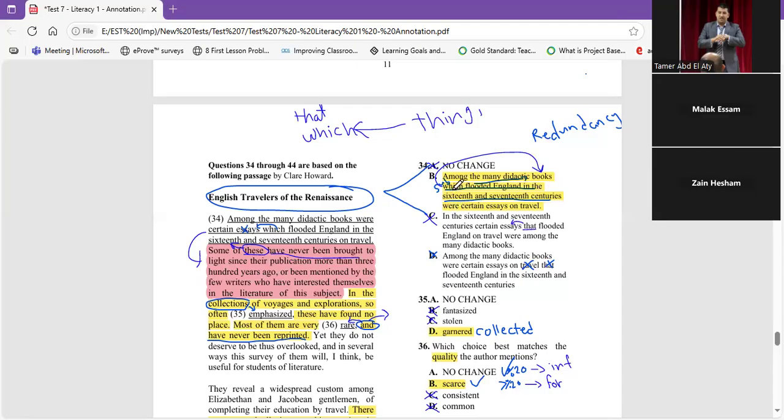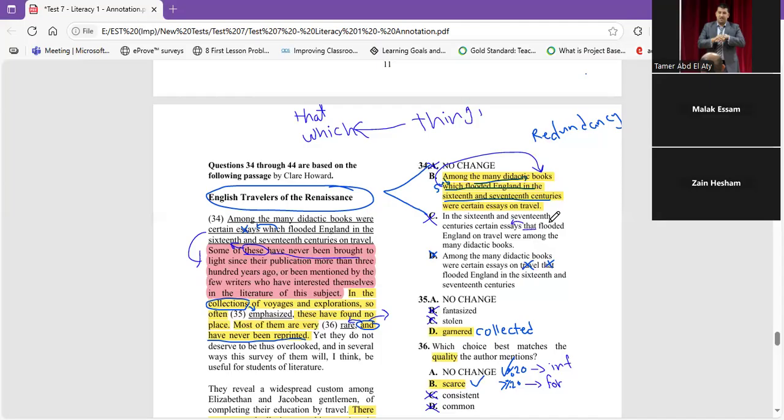Among the many didactic books which flooded England, it's the same thing. But look at the order. Among the many didactic books which flooded England in the 16th, 17th century were certain essays on travel. Here we find that all of them have the same words, only the order of the words differs.